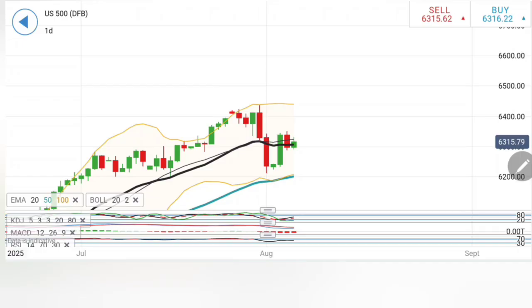What should be our target? See, first a very clear buy at 6322, expect it to move towards 6330, 32, 6340, 42, 6350, 52. If these three levels are taken, 6365, 6380, 85, and then 6400 will be there today itself. Keep a note of this, the possibility exists strongly.